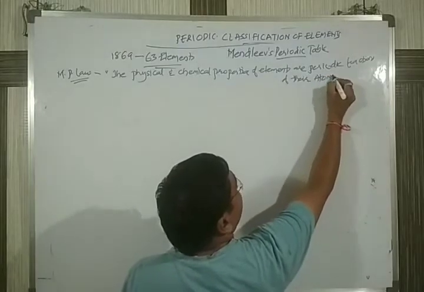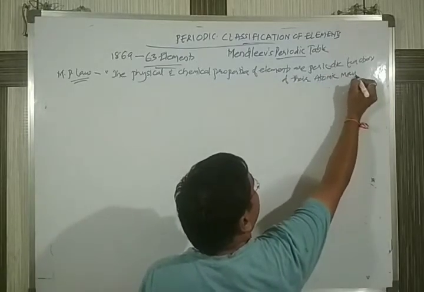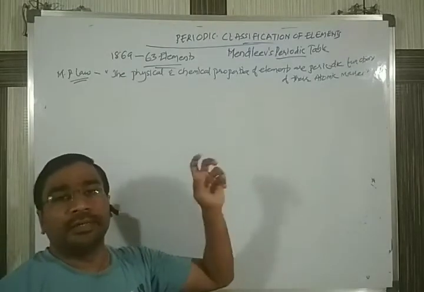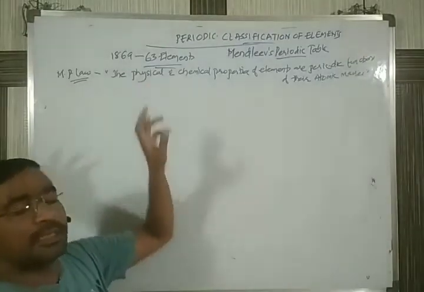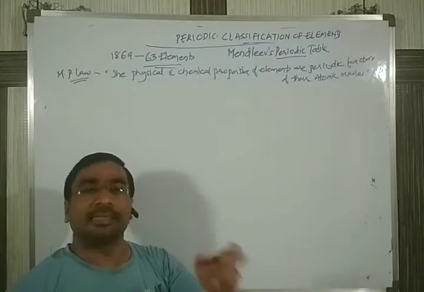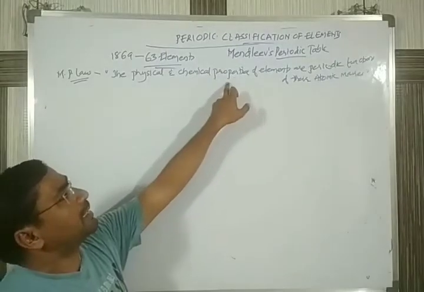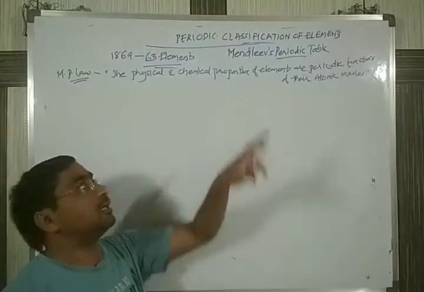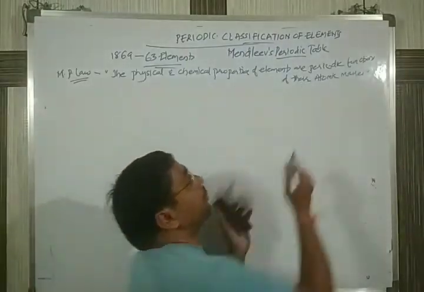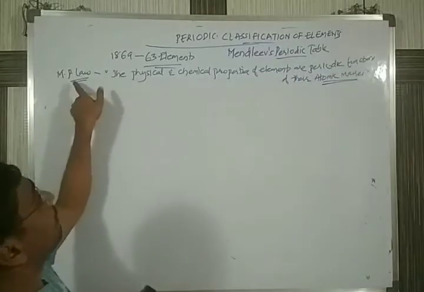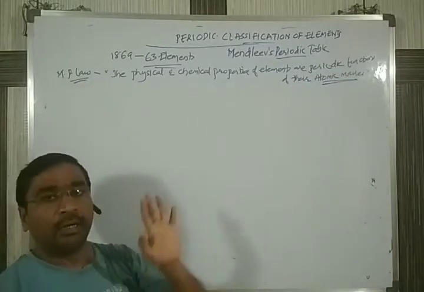The physical properties include color, state, odor and so on, and chemical properties include the reactivity of the element. They depend upon the atomic masses. This is called Mendeleev's periodic law.